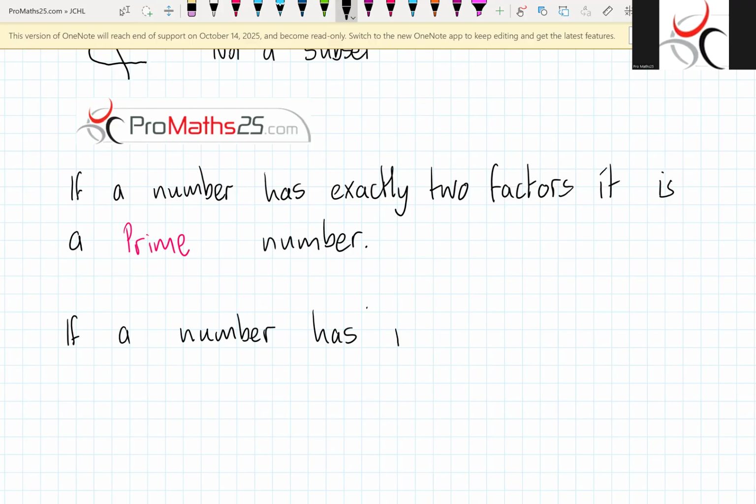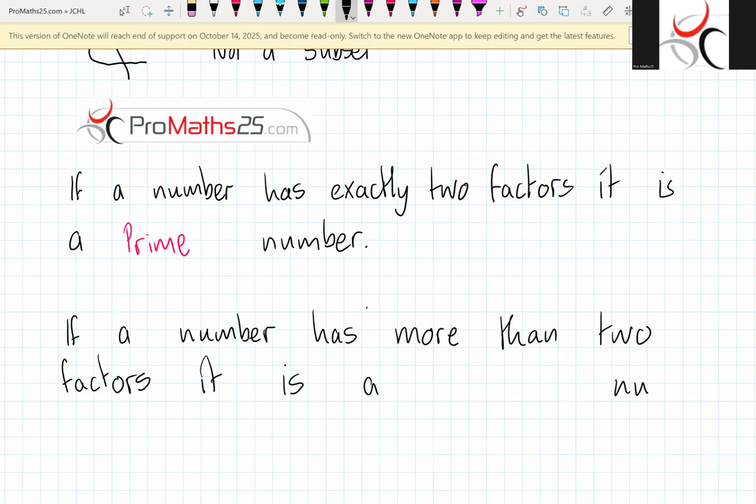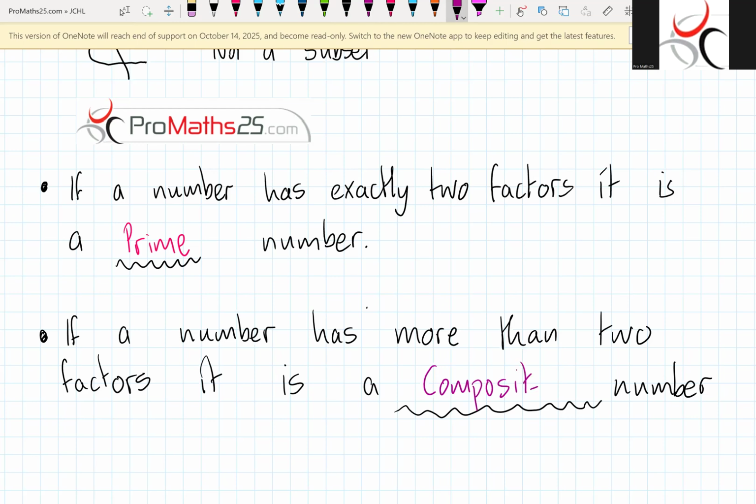Now, if a number has more than 2 factors, it is a what? What type of number? Let's see. Do we have the answer? We got the first one well now. We definitely got the first one well. What about the second one? It's a bit slower there. It's not coming in as quick. So this might be one to focus on. A composite number. So a composite number is a number that has more than 2 factors.